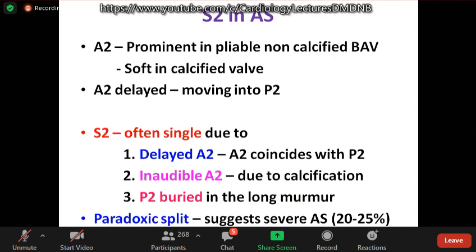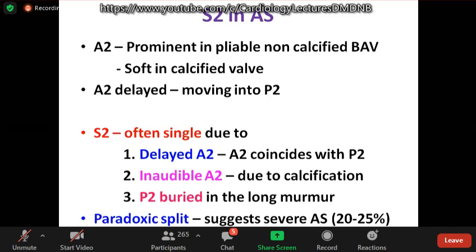S2 again is important in assessing the severity. A2 may be prominent in pliable non-calcified bicuspid aortic valve in children and young adults, whereas it becomes soft in calcified valve over the age of 40 years. In severe aortic stenosis, A2 is delayed, it moves into the P2. So most often you get a single second sound. This may be due to delayed A2, where A2 coincides with the P2, or ear cannot appreciate them as two sounds when the distance between two sounds is less than 30 milliseconds.